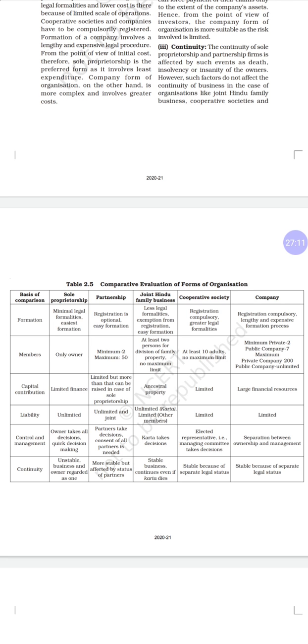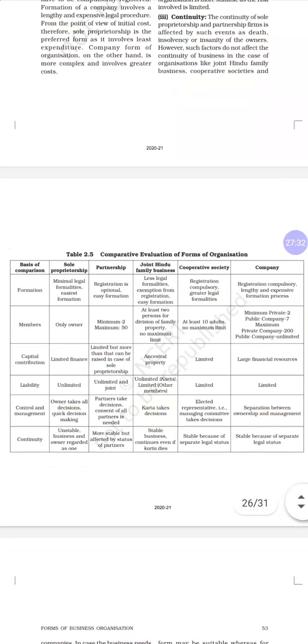Then company also has limited liability, where the shareholders bear the losses, and the board of directors and other members have limited liability, where they can sell only the company's assets for repaying the liabilities. Then control and management: in sole proprietor, the owner takes all decisions and quick decisions are made. As he is the single person, control is very easy and decision making is also very easy, as I explained before.